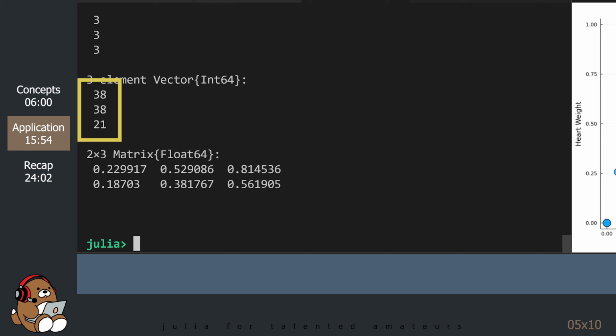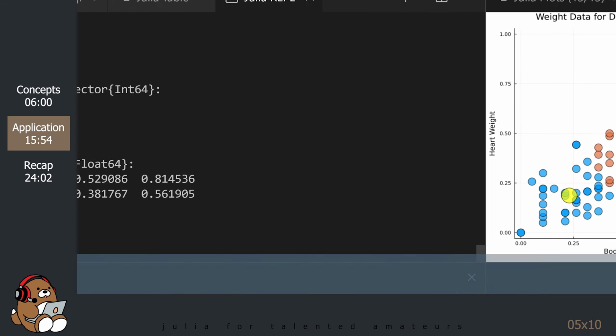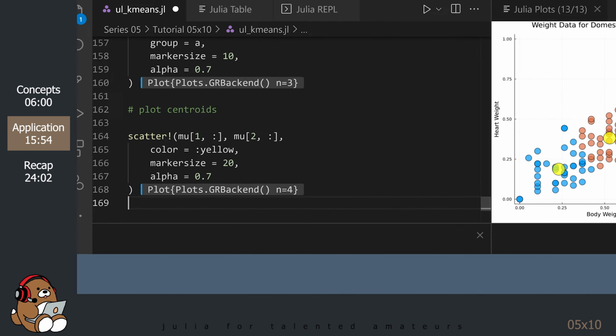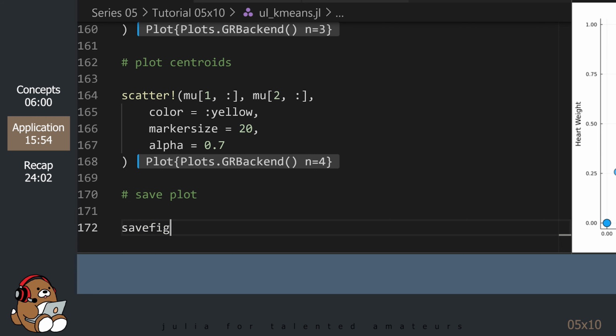As you can see, it's not an even split of the samples. 38 samples were assigned to cluster 1, 38 samples were assigned to cluster 2, and 21 samples were assigned to cluster 3. If you look at the plot, cluster 1 is blue, cluster 2 is orange, and cluster 3 is green. I went through that pretty quickly, so let's save our plot and then go through a recap of what we just saw.